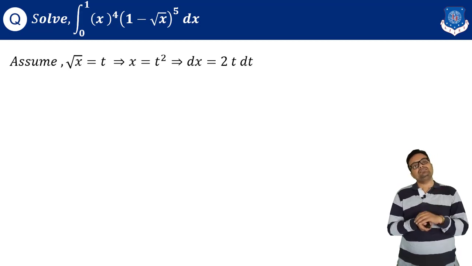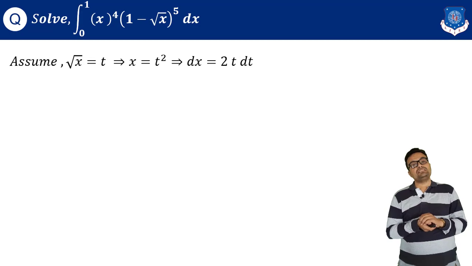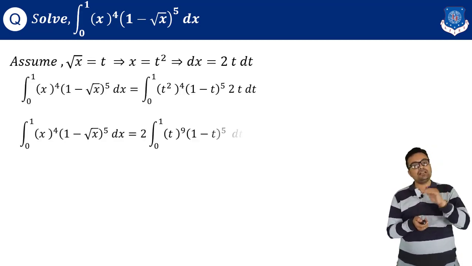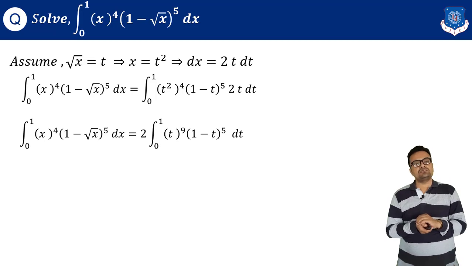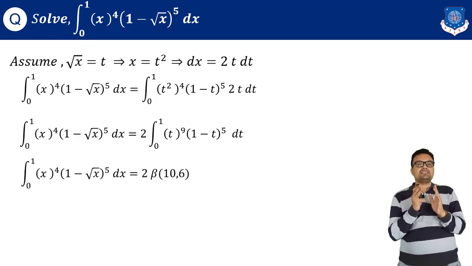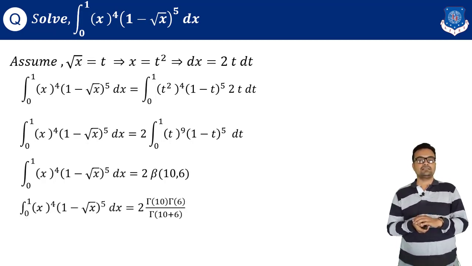So again I am assuming root x equal to t. So it will give me x equal to t square, dx is 2t dt. And then if I figure out the limits and the integrand, it is 2 times the integral from 0 to 1 of t raised to 9, 1 minus t whole raised to 5, dt, and this is nothing but the definition of beta function. So it is 2 times beta of 10, 6.